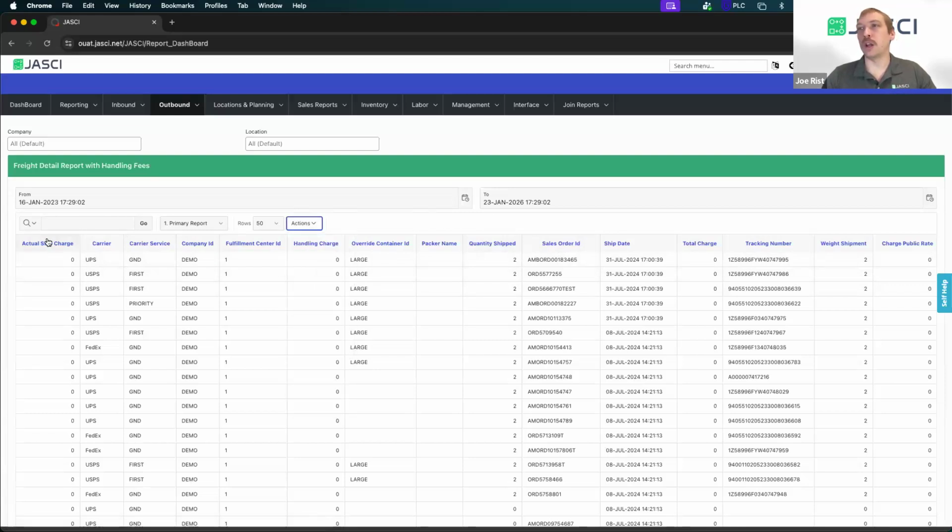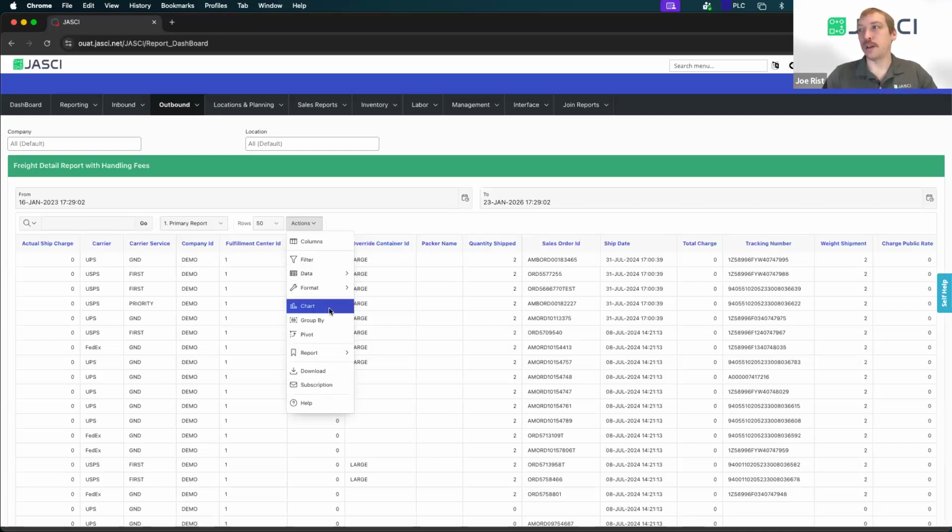Now, if we wanted to navigate this, it's just like a normal database where you can sort, you can plug in something that you'd like to filter by, and you can rearrange the columns, hide and show certain columns. We also have the ability to sort and aggregate the data. You can build a chart. And then my favorite is you can download and also subscribe someone to this report, whether it's yourself or somebody else. Doesn't even have to be a JASCI user. You're just plugging in an email address, and this report will automatically send to them on a recurring basis that you choose.